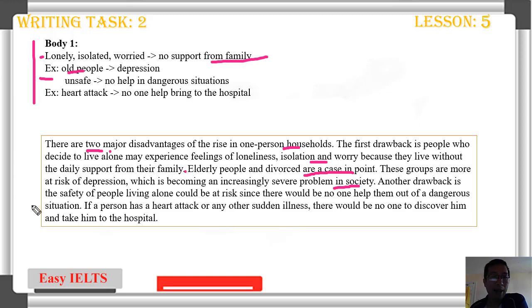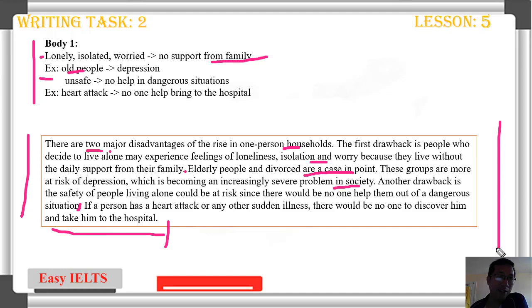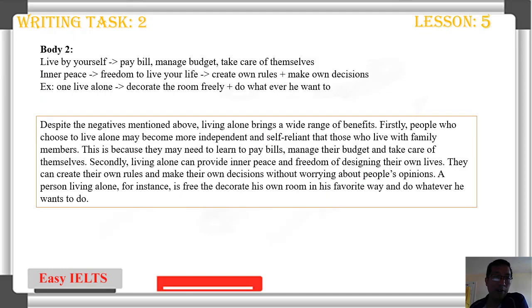Okay. Another drawback is the safety of people living alone could be at risk since there would be no help out of dangerous situations. If a person has a heart attack or any other illness, there would be no one to rescue him and take him to the hospital. Once again, you don't have to think of any crazy ideas. You think of 1 or 2 simple ideas and explain your idea and give your opinion. IELTS is not a knowledge test, it's just an English test. Remember that.